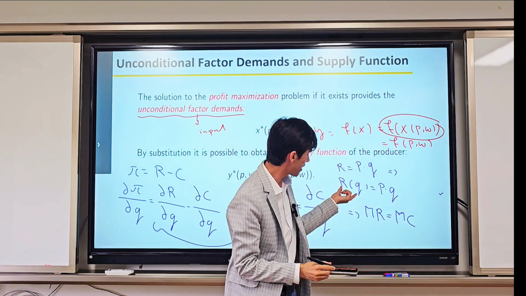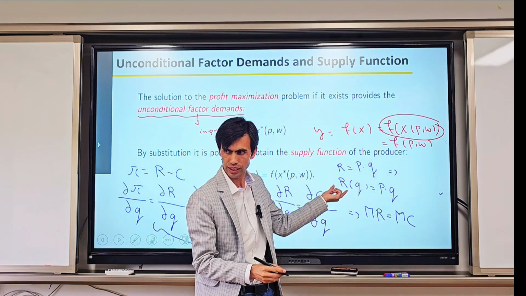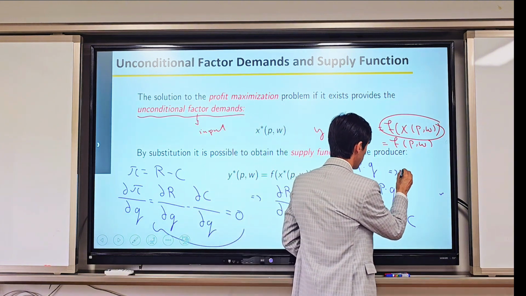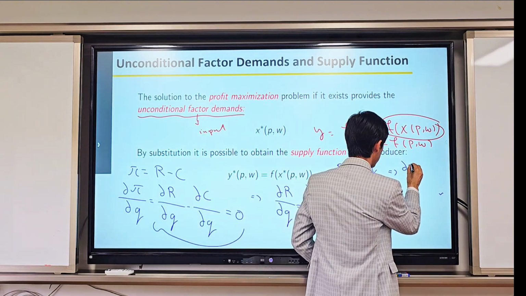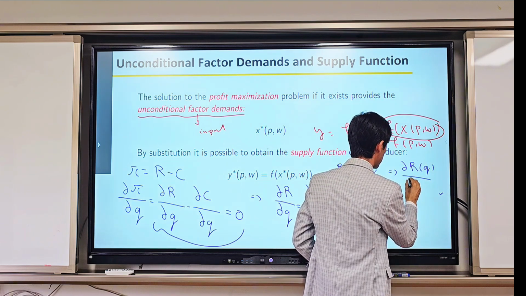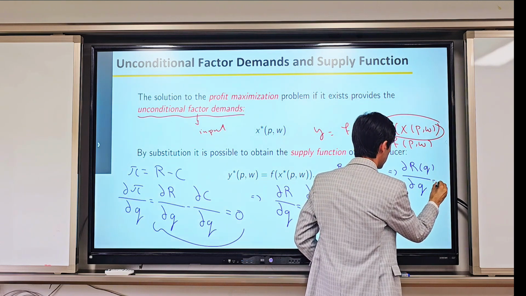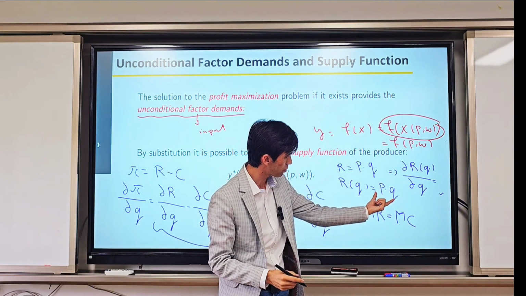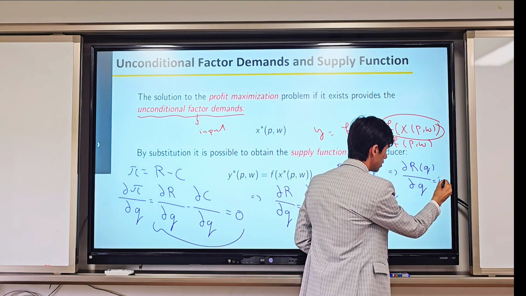So now, if we take the derivative of this revenue with respect to Q, the partial derivative of R(Q) with respect to Q, will be equal to what? If you take the derivative of this part with respect to Q, what will remain?